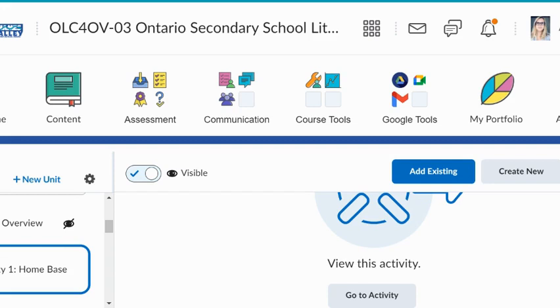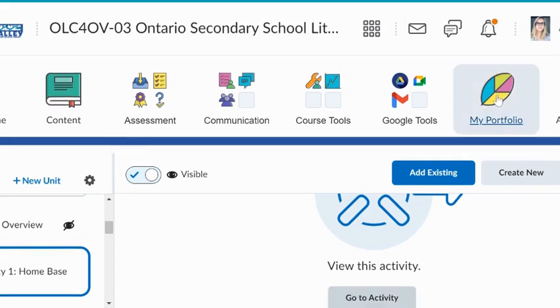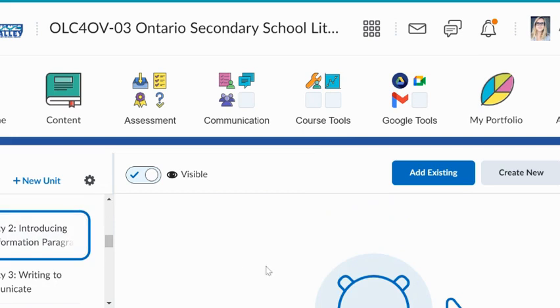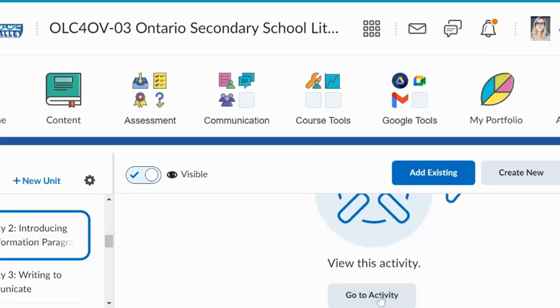And again, it just talks about where you can save some of your work in your portfolio. So that reading log I just showed you, you can save that in your portfolio, which you find right here, and you would just upload any of your work there. Then when you're done that, you're going to go to Activity 2, and you click here to open it.